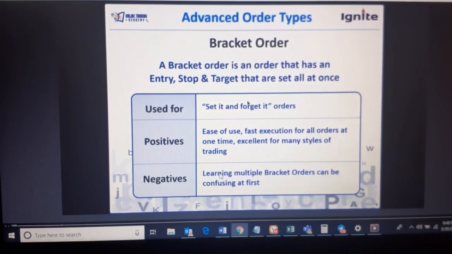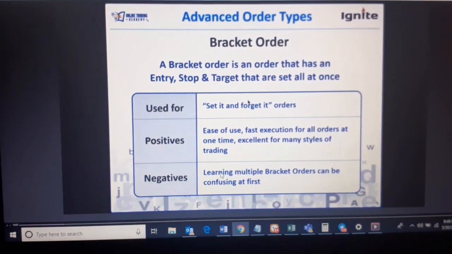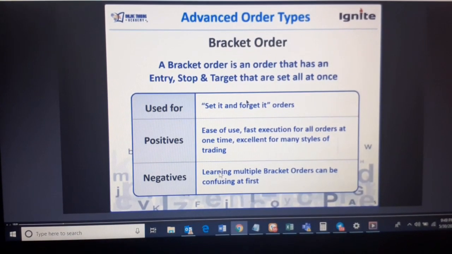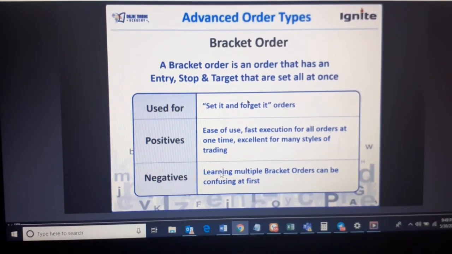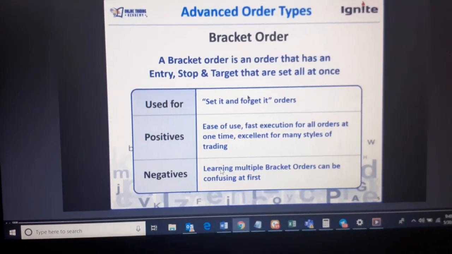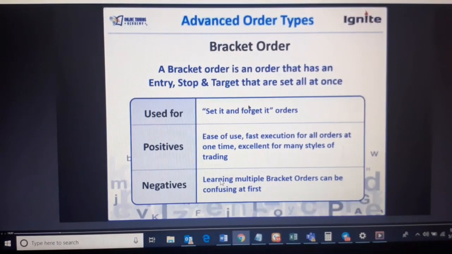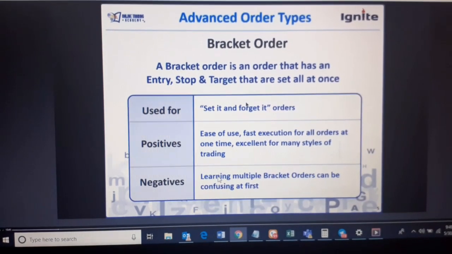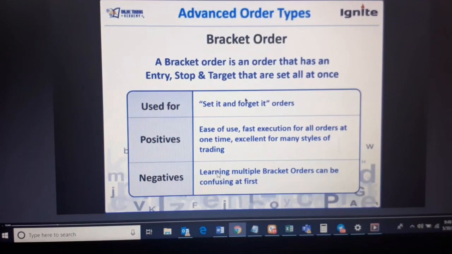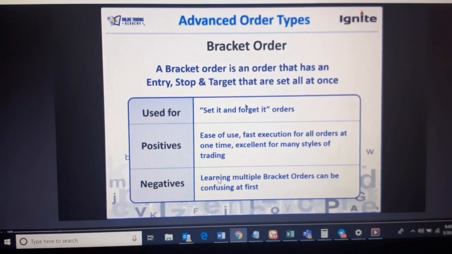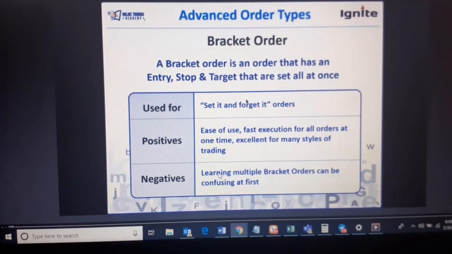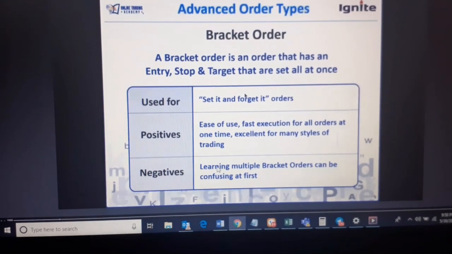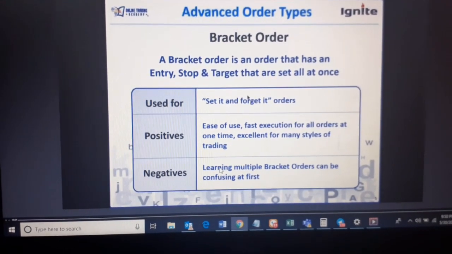But when you go for a bracket order, this problem is sorted out. What happens is Sherkhan automatically takes control of the bracket orders, and the auto square off that will happen will be at 3 o'clock.